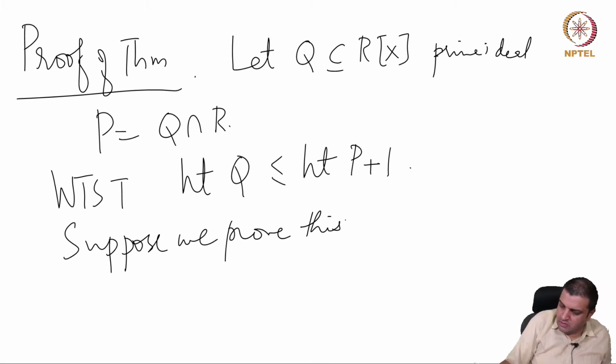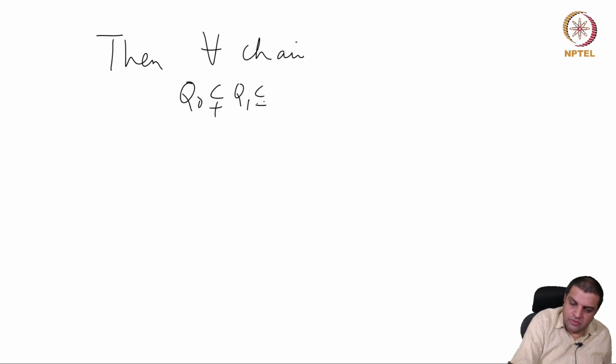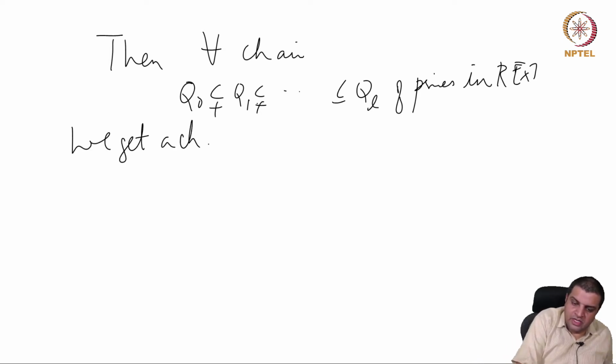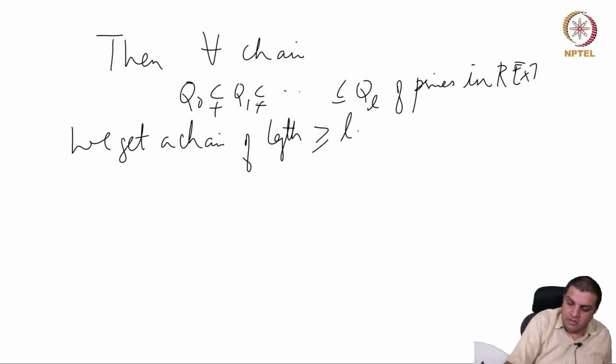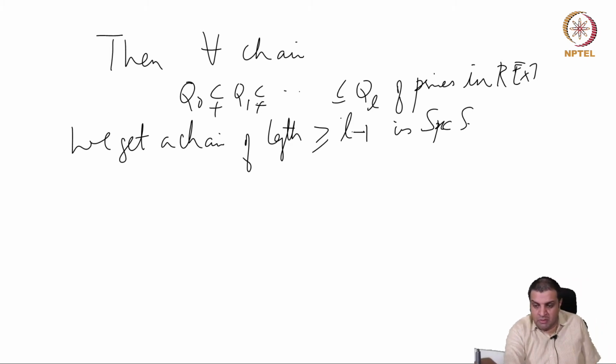Then for every chain Q0 inside Q1 inside QL of primes in Rx, we get a chain of length greater than or equal to (L minus 1) in spec R. So we take supremum of such L, then here we will get supremum of such L minus 1.